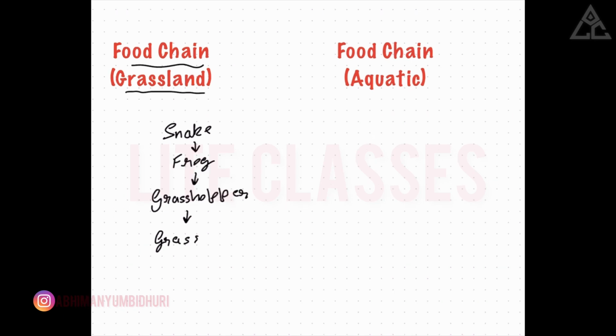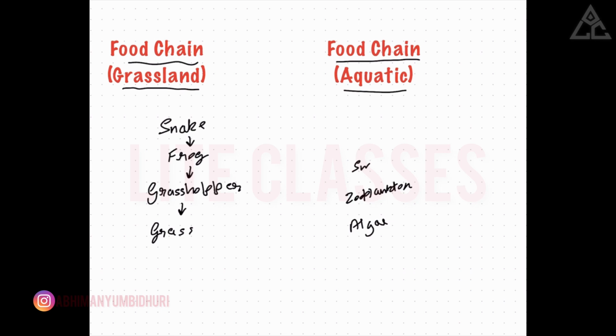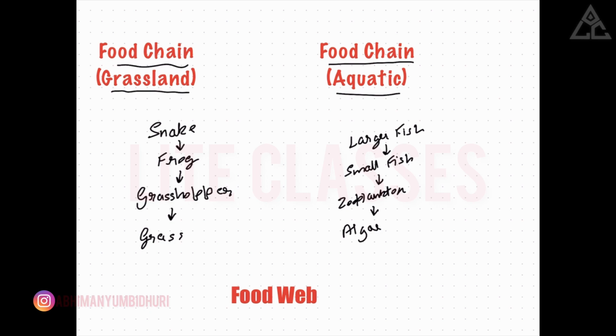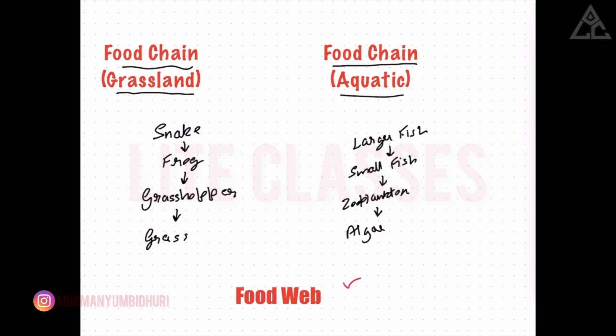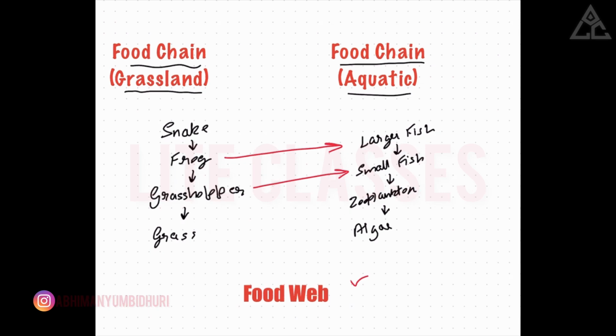Now, let's have a look at another food chain from the aquatic ecosystem, eaten by zooplankton, which are eaten by small fish, which becomes a prey of a larger fish. Now let's connect these two linear food chains to create a food web. Grasshopper can also be a prey for a small fish. Frogs can be consumed by larger fish. Additionally, snakes may also feed upon small fish.